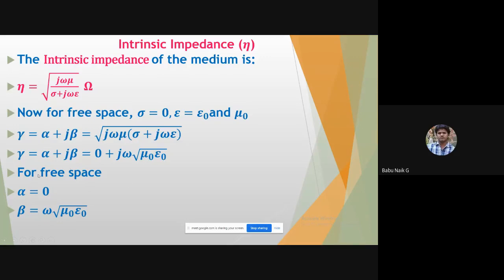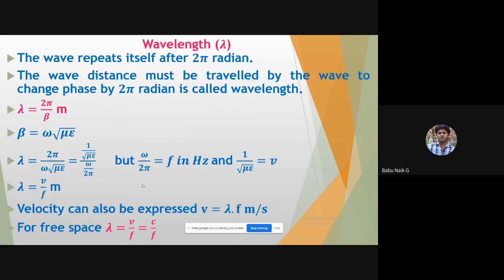So for free space, the real part is 0, that is the attenuation constant, which has the unit of Napier per meter. The imaginary part gives the phase shift, that is the phase constant, which is omega under root of mu naught into epsilon naught. So this is for free space.